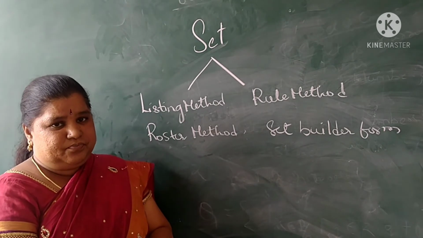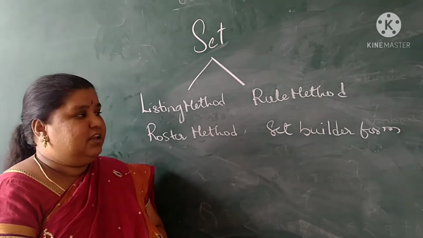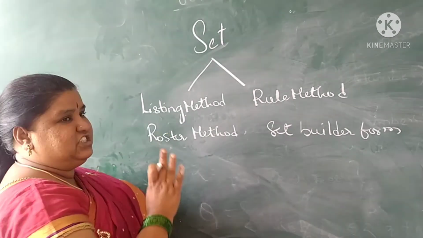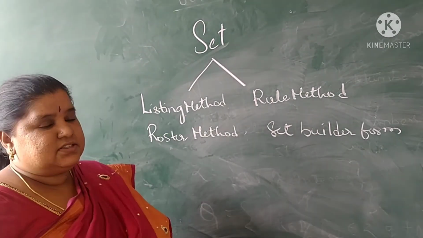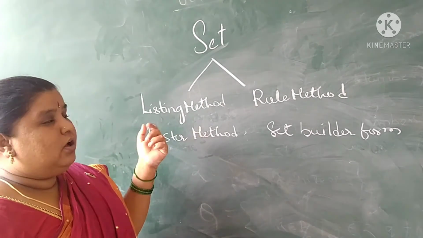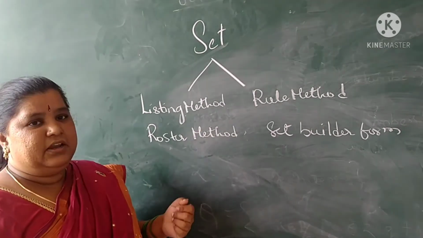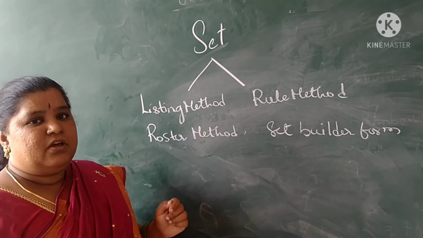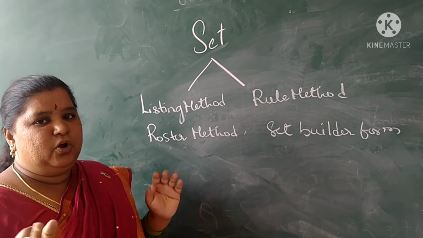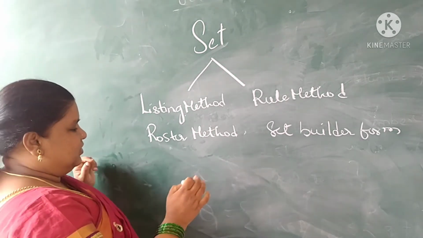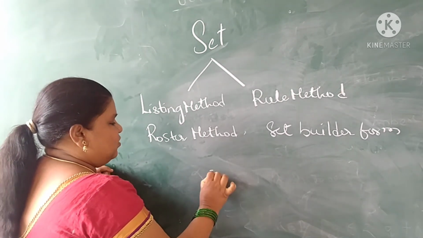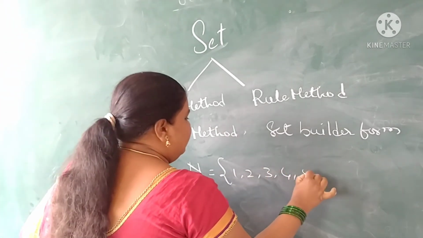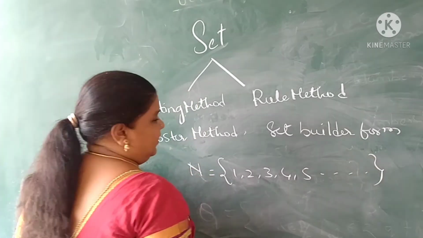So what is meant by the listing method? In this we are going to list things. See, if I ask you the set of natural numbers, you are right, N is equal to 1, 2, 3, 4, 5, 6, and so on you can write.